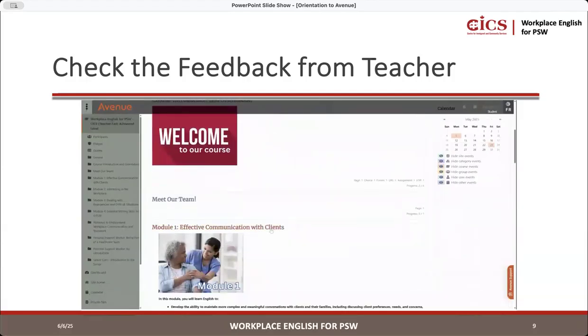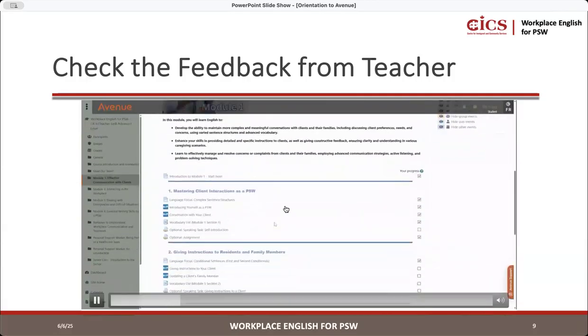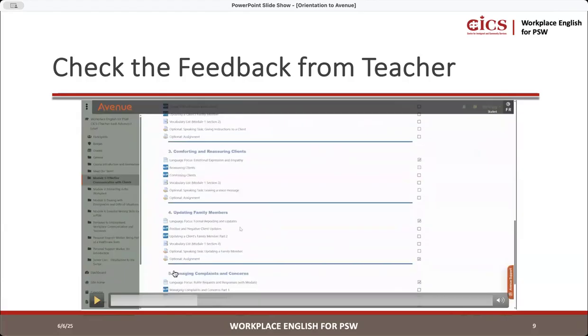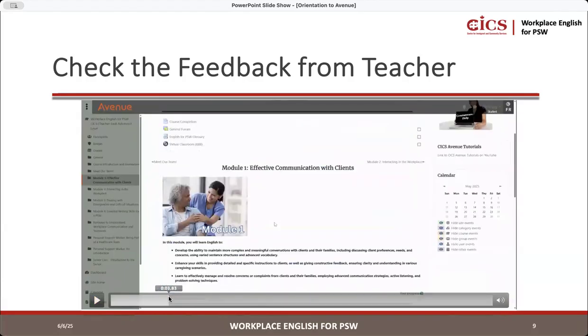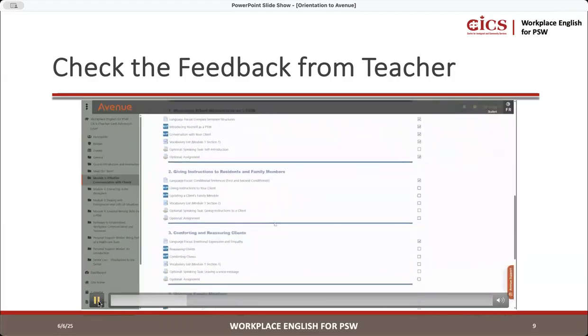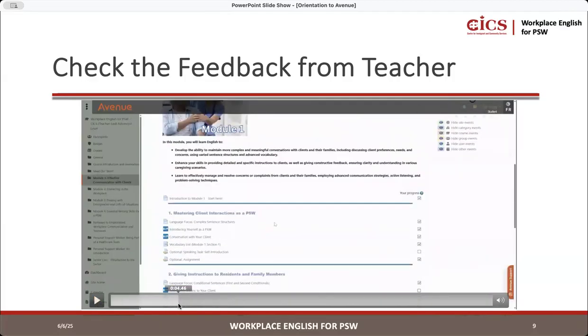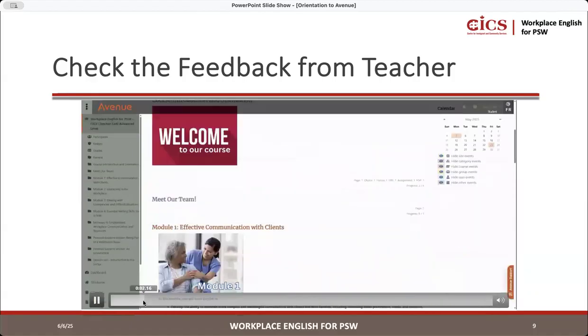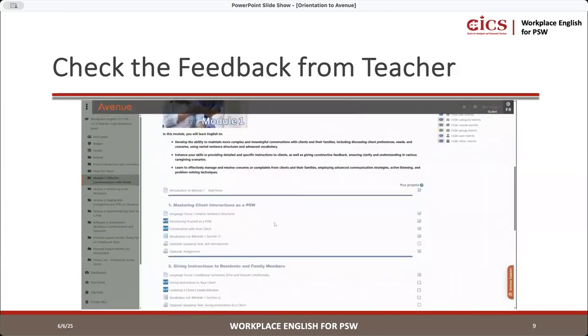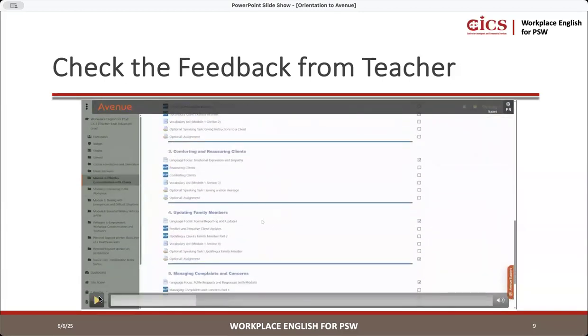So how do you check feedback? So let's say you go to the right module, right? So let's say you're on module 1. So you need to click module 1, right? So I'm going to go back. So module 1, right? So right there. So which section did I complete? So it was here, section 4, right? Optional assignment. I did that, right?